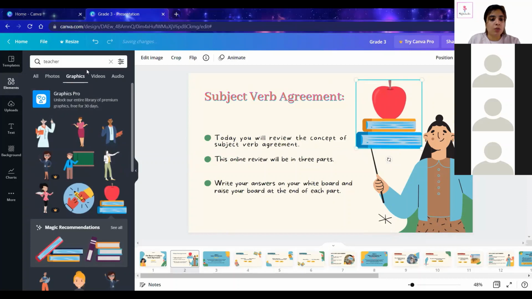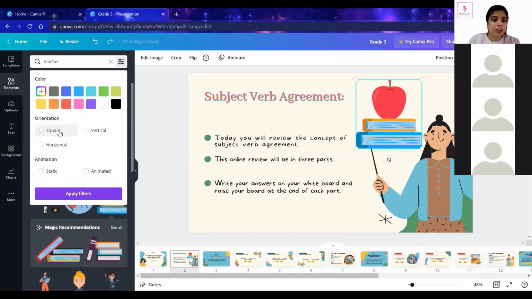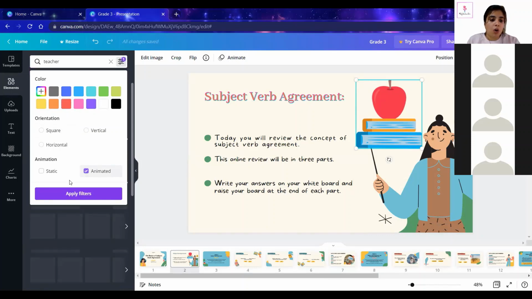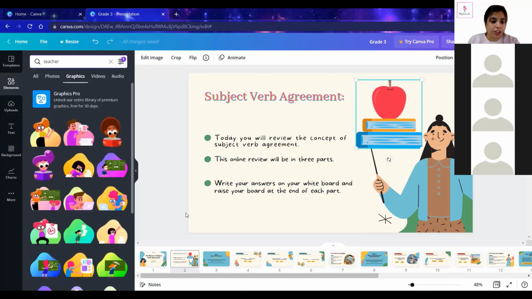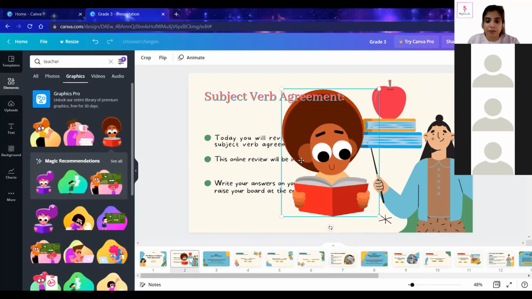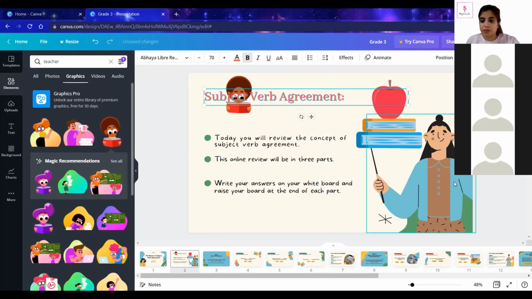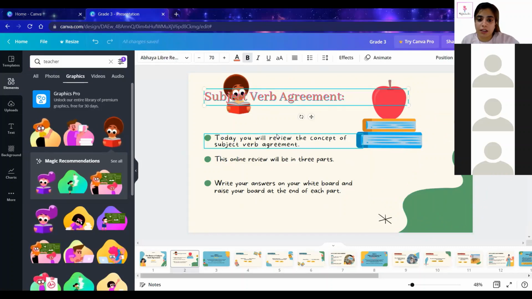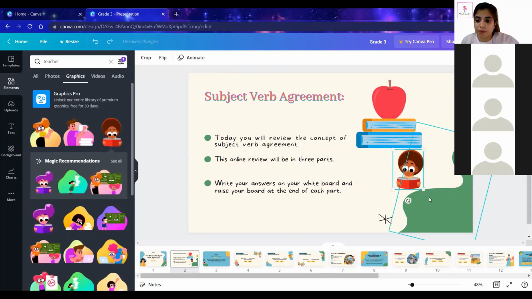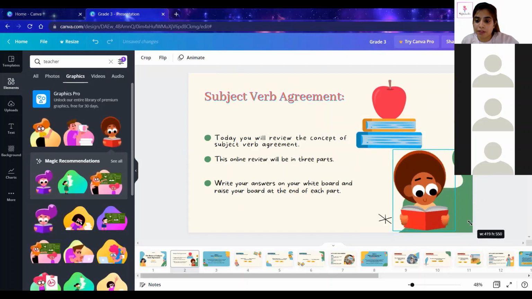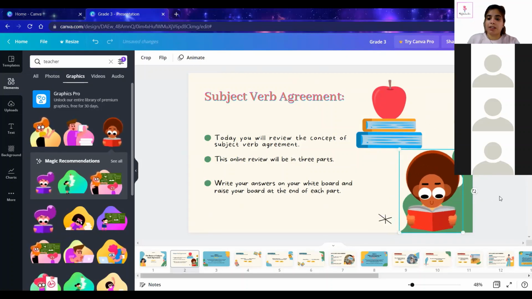The simple option is you can search for it. You can go to elements and search for it. And of course, there is a sort option too. If you want a graphic of a teacher, and you have some orientation or some color in mind, or you want it animated, you can do that too. Like if I want this one, instead of this, I'll be putting this. So this can be done too.